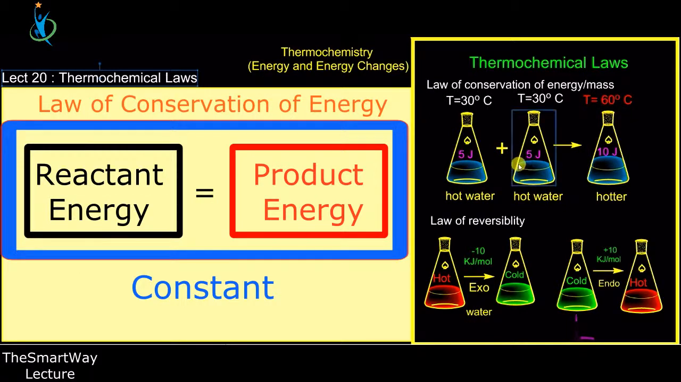So basically what I mean is that the energy of the reactant, that is this and this are the reactants here, is not going to increase or decrease. It's going to be the same. I'm starting with 30 degrees, and also 30 degrees, and the internal energy is 5 joules and 5 joules. Now if I add hot water to hot water, the hot water is just going to increase in hotness, and so the temperature is going to double up to 60 degrees. And so the 5 plus 5 will be the same as 10.